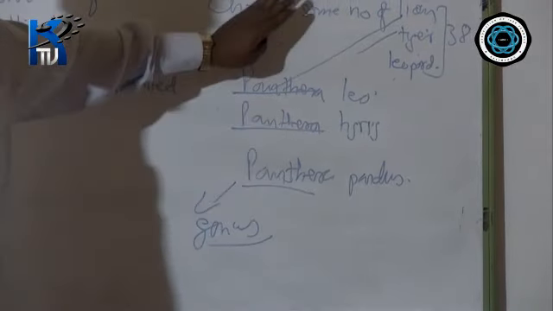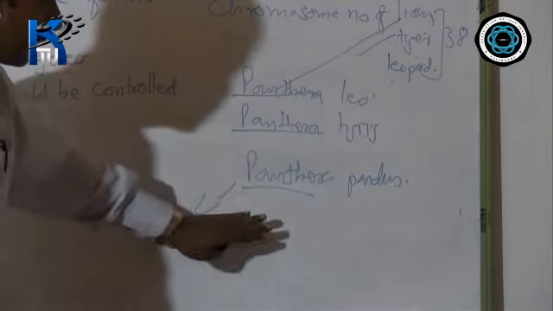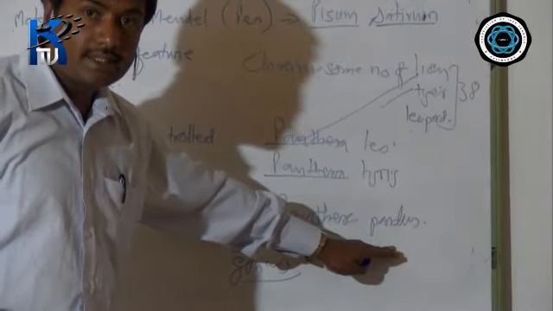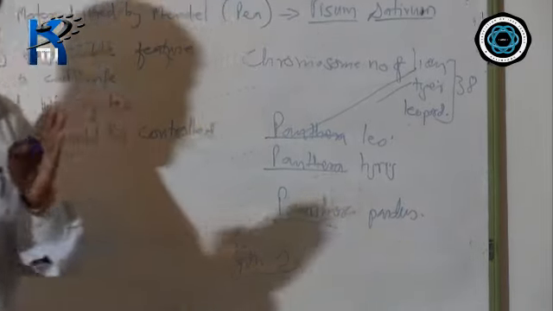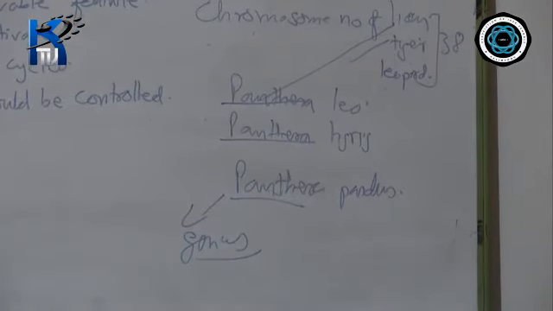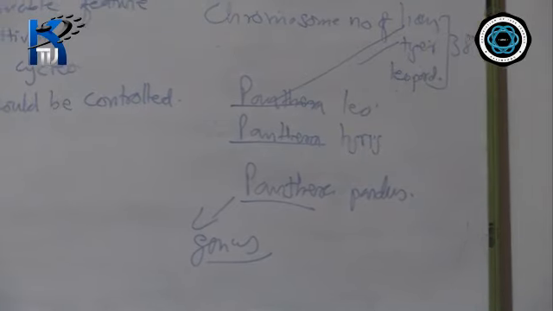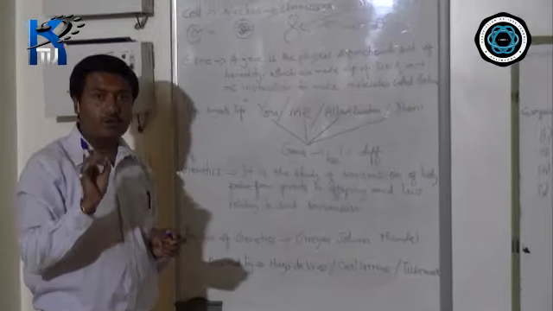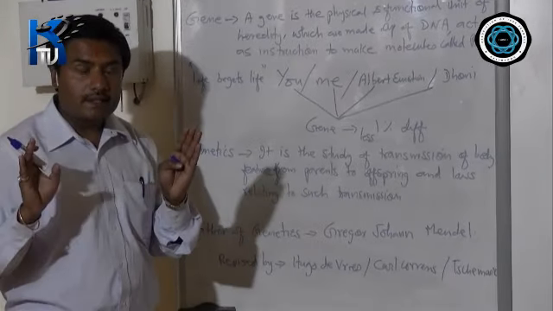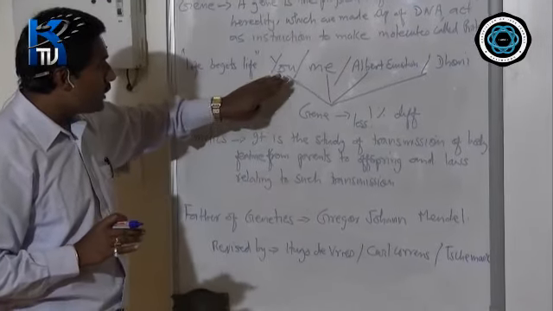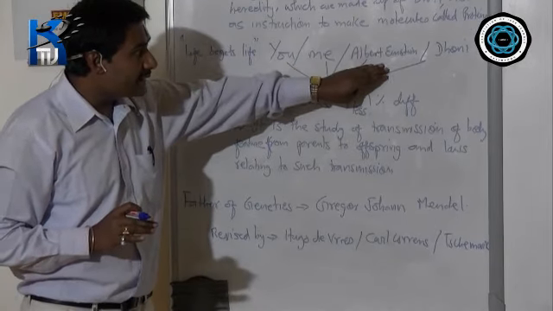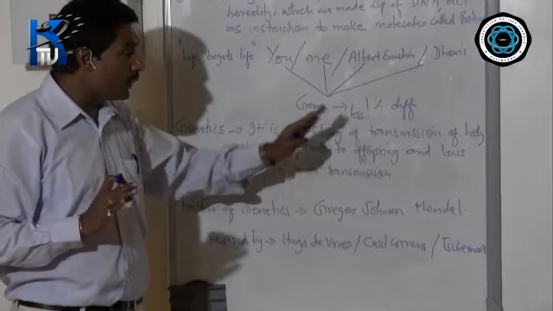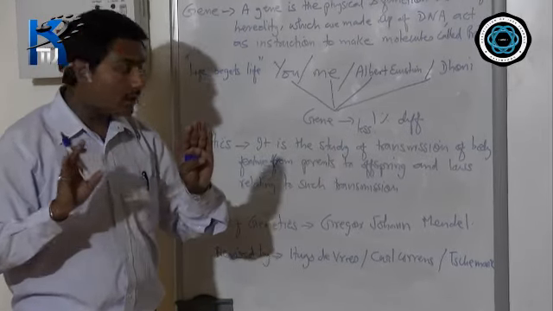Genus wise the name is Panthera, but species wise you see leo, tigris and pardus is given out here. That means genetically they look different from one another. This is the difference in the gene. That means by slight difference only we are all genetically different. Like here I have written, you, me, Albert Einstein, Dhoni, all of our genetical makeup is the same. Only by less than 1% it makes a difference.